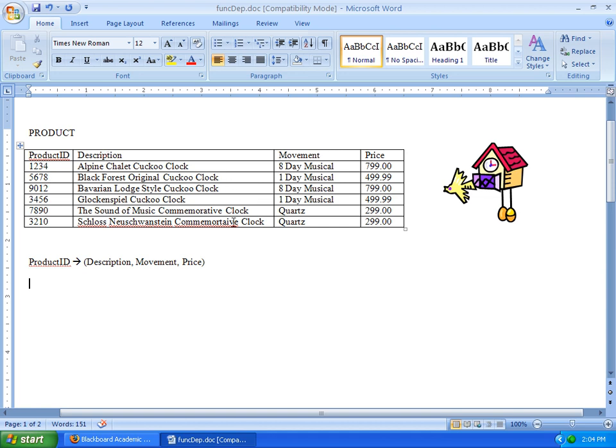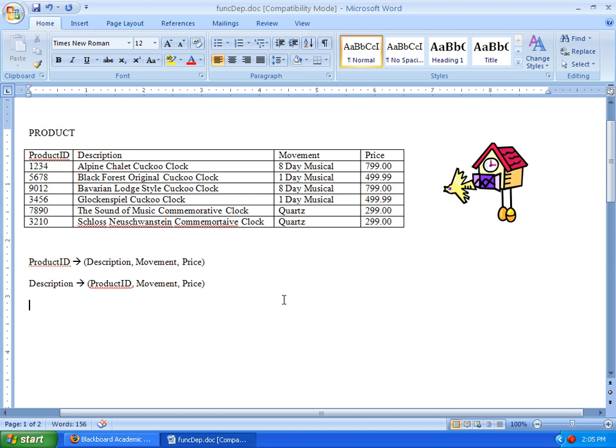Okay, if I say, what is the movement on the Alpine Chalet clock? You can tell me it's an 8-day musical. No questions asked. Same thing with the price. So we have another functional dependency here where the one column will reliably determine all other columns, and not coincidentally, if we look top to bottom, we see unique values. There is no description for an item that is repeated anywhere in this table. So we will also say that description determines the product ID, the movement, and the price.